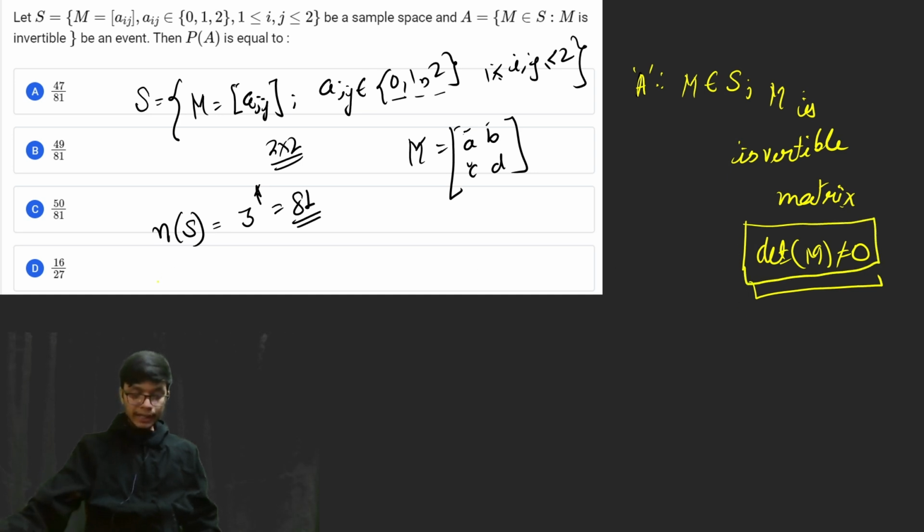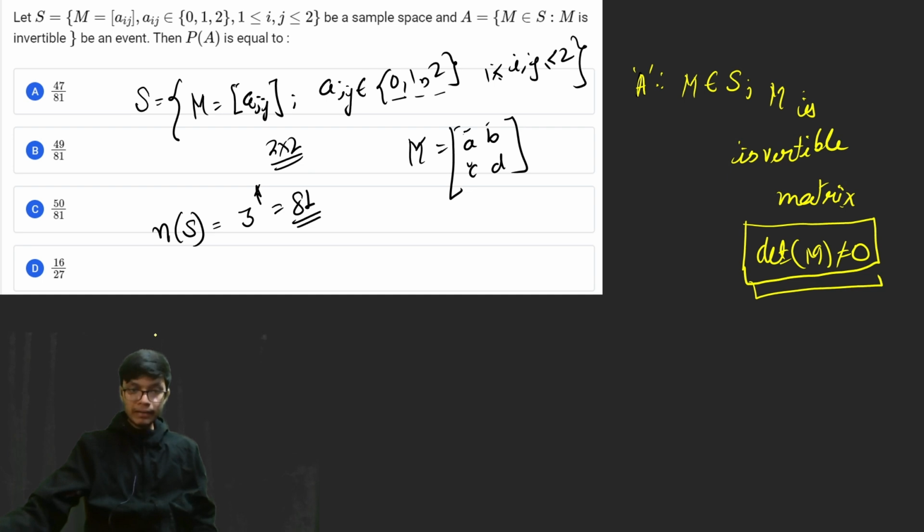Now in order to solve this particular problem, we have to make some cases. An important thing that you are going to understand in all these concepts of probability is how to make cases and, corresponding to the cases, how to get to the probability result. Okay, so that is very important.